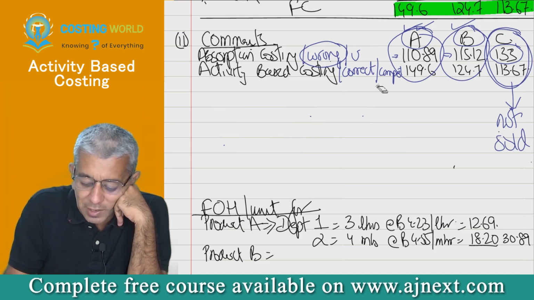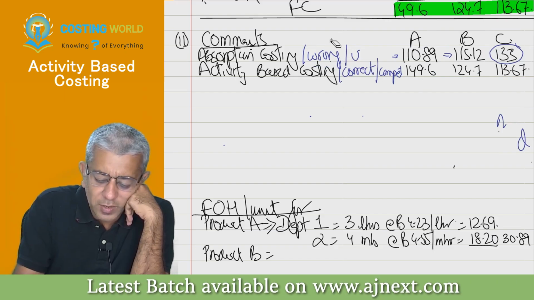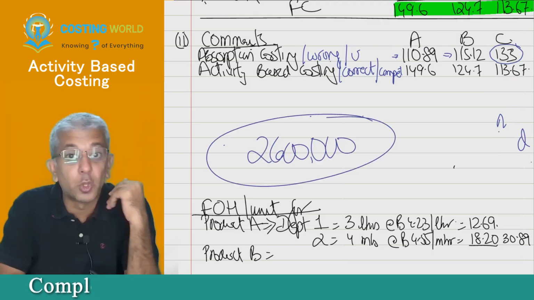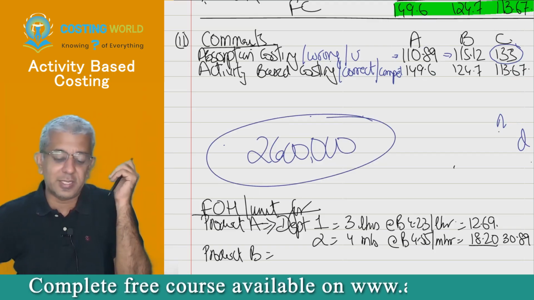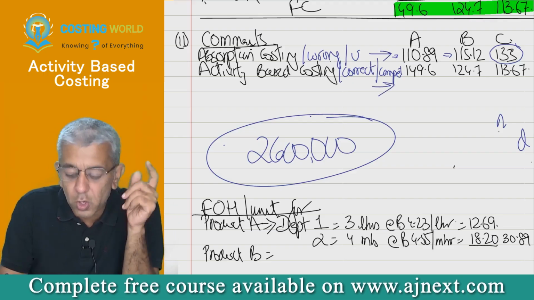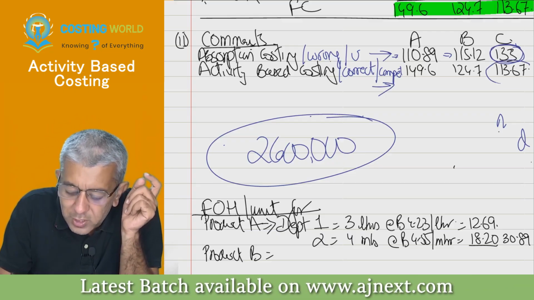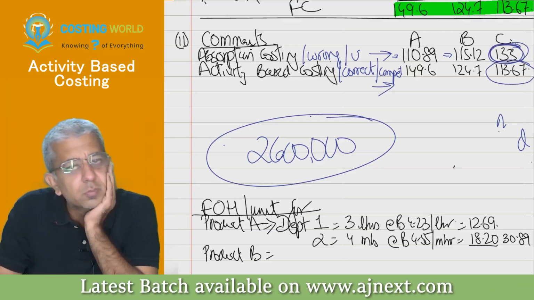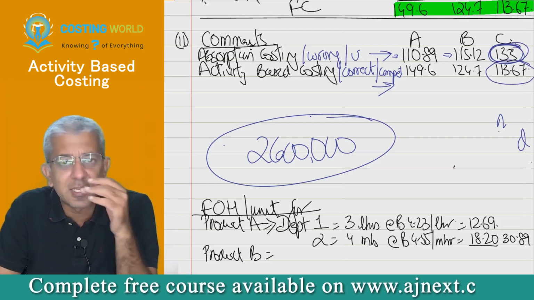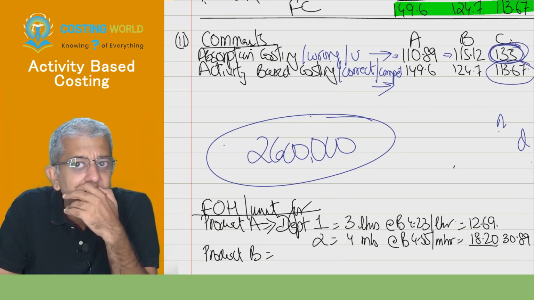For the second paragraph, what you will have to think is: sir, my total overheads will remain 26 lakhs only. Total overheads, not per unit. My total overheads are 26 lakh rupees. These are the wrong costs. These are the correct costs. Can you say that under the wrong cost, product C has got more cost as compared to whatever it should have got? It should have got only this much amount of cost. It has got more cost, no? Can we say some products will get lesser cost and other products will get higher cost, because the total overhead still has to remain the same?